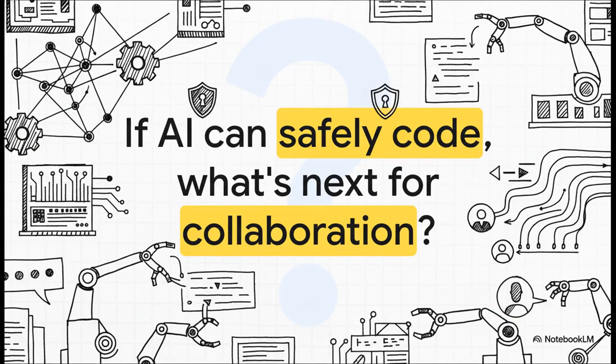And this brings us to a really fascinating final thought. Once we have built these robust guardrails that let AI agents write code and collaborate safely across different networks and even different organizations, what happens next? Are we going to see AI-driven open source projects where agents from competing companies contribute to the same codebase 24/7? The entire way we think about software development and collaboration could be on the verge of a massive transformation.